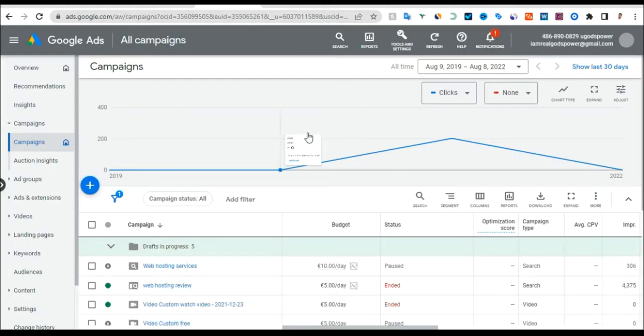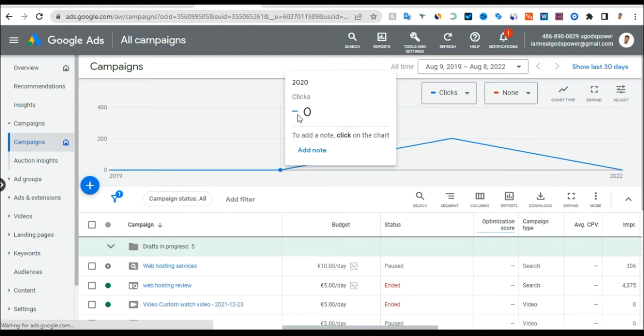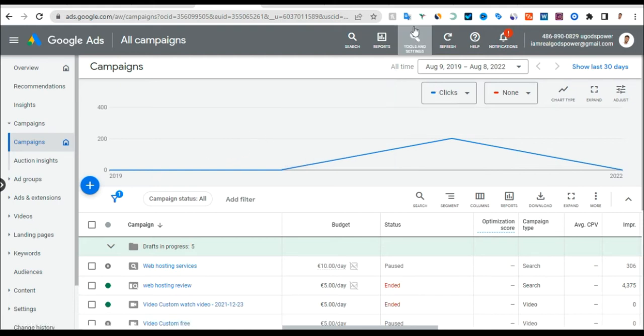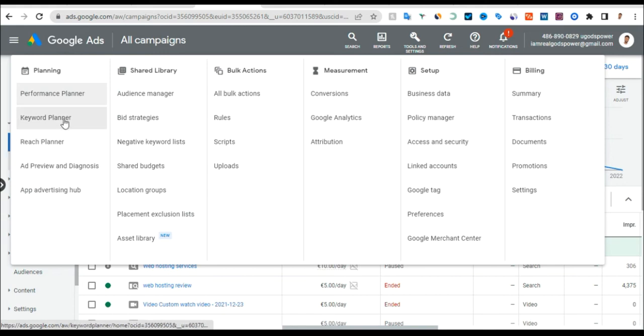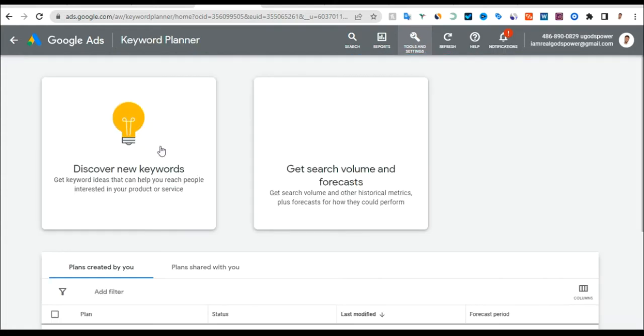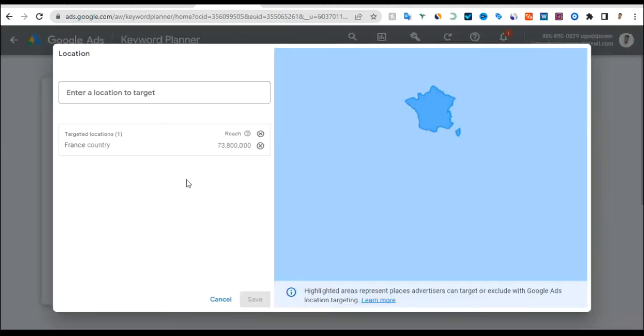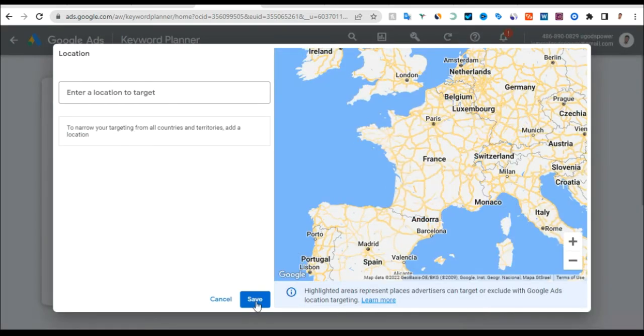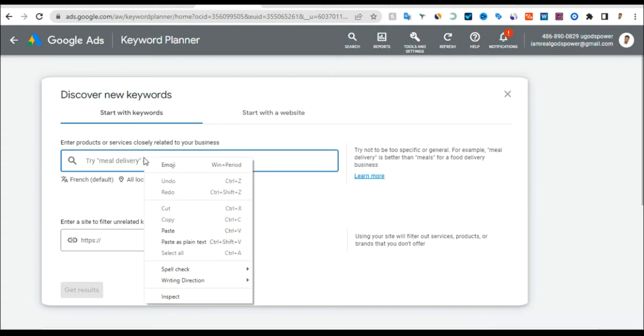Once your Google Ads account opens, yours might look different because I'm running ads. That's why you see mine like this. Click on tools and settings, this icon, and click on this section that says keyword planner. When you click on keyword planner, it's going to bring out this dashboard that you will see on the screen in just a second. You will see two buttons here. Click on the one that says discover new keywords, and remove your current country. Just remove your current country, click on save, and here you are going to paste in your article.